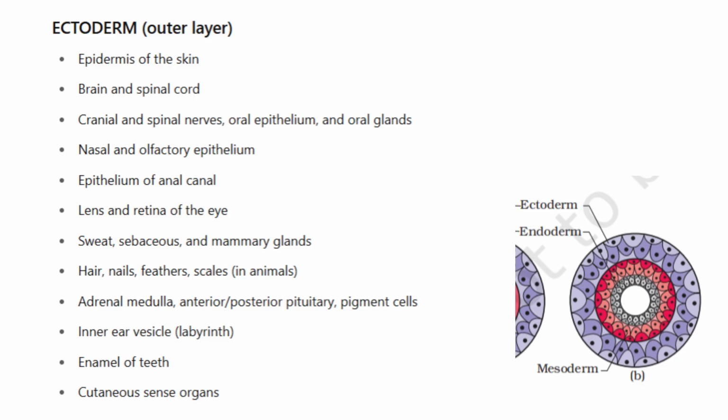These are all ectodermal. The adrenal medulla, part of the endocrine system, and both the anterior and posterior pituitary glands. Pigment cells and the inner ear vesicle or labyrinth, involved in hearing and balance. Even the enamel of teeth and cutaneous sense organs like touch receptors arise from ectoderm.